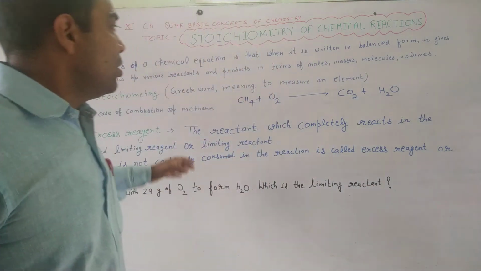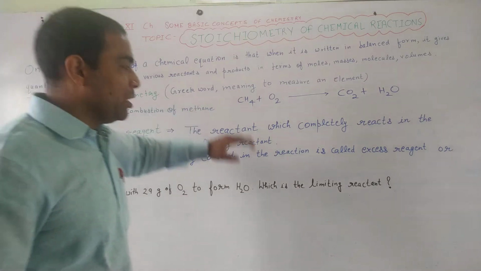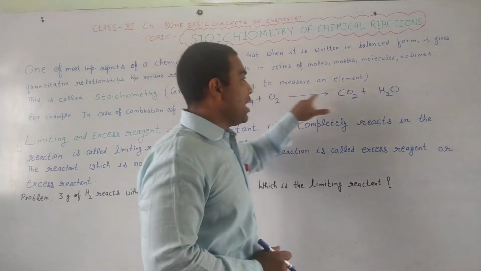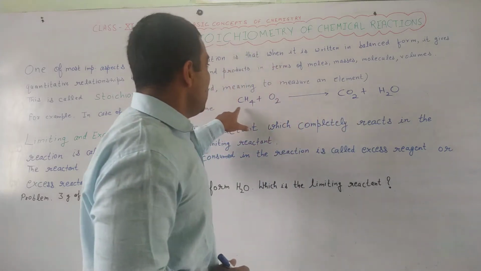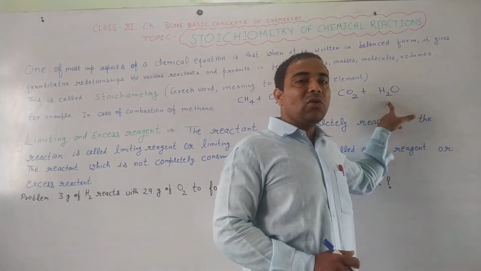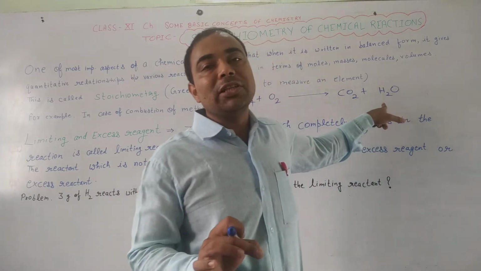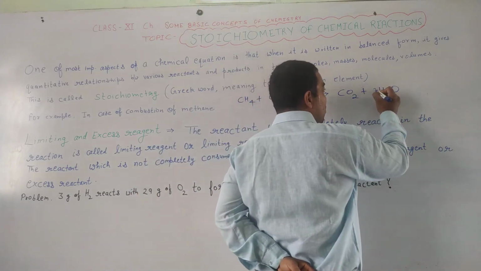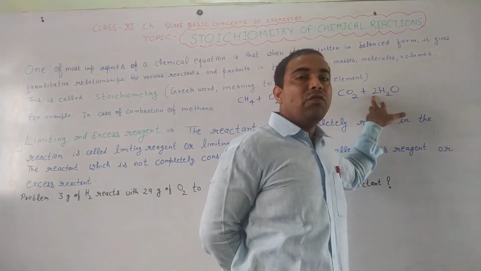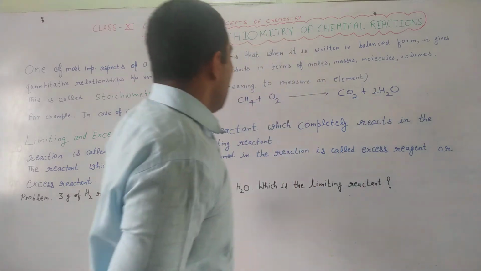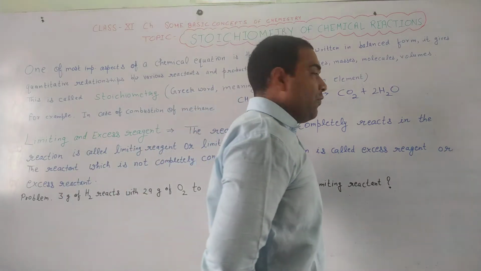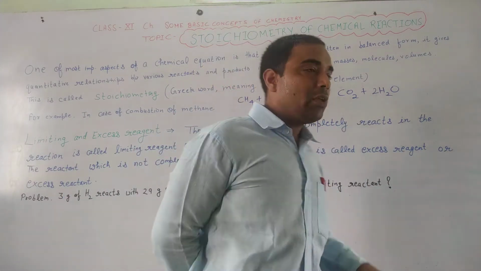Now think about this example, combustion of methane. On the left hand side we have one carbon, on the right hand side carbon is also one. On the left hand side there are 4 hydrogen, but on the right hand side these are only 2. So by the hit and trial method, we will hit here with an integer 2. Multiplying with 2, hydrogen will become 4 on the right hand side. On the left hand side it is 4. That's why we have balanced the hydrogen atoms on the left hand side and right hand side.